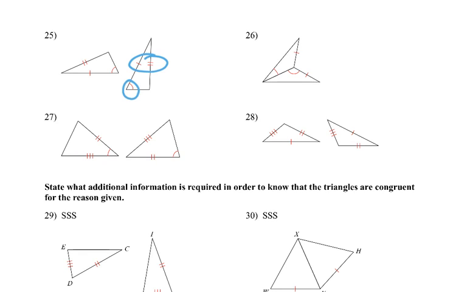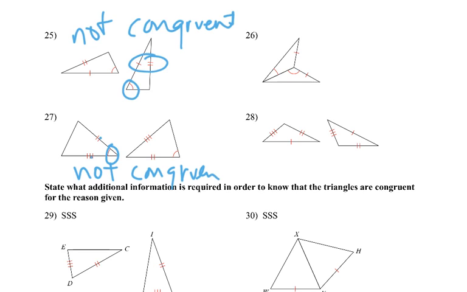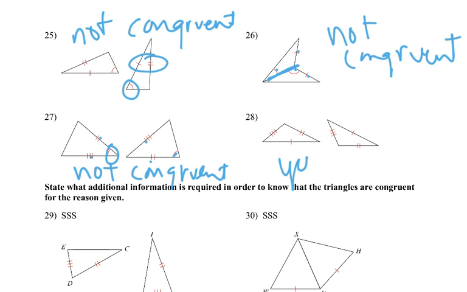25, two sides and an angle, not congruent. 27, two sides and an angle. Okay, for right now, that's not congruent, especially because those angles are wrong. Two angles and a side they share, that's only two sides, so not congruent. And that last one should be pretty easy to see. Now this, we'll learn more rules like the side, side, side one, but for right now, we just wanted to practice. That's the easiest one to just get us in the mood of looking at congruency.